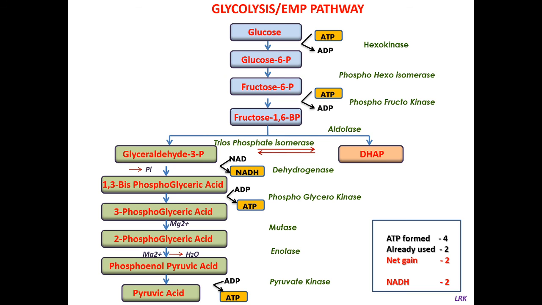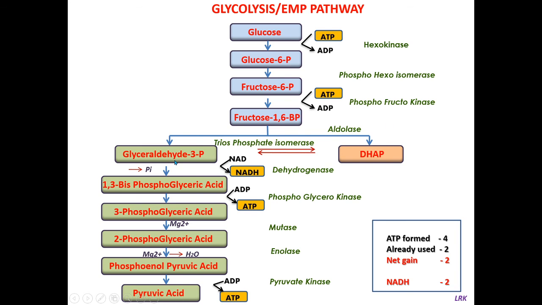In the final reaction, the phosphate group from phosphoenol pyruvic acid is removed with the production of pyruvic acid. Here, the phosphate molecule liberated by phosphoenol pyruvic acid is accepted by ADP, and formation of ATP takes place. ADP absorbs the phosphate and converts into ATP. This reaction takes place in the presence of the pyruvate kinase enzyme. So for each glyceraldehyde 3 phosphate molecule, we have one pyruvic acid.